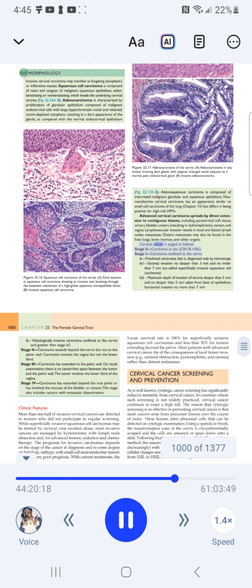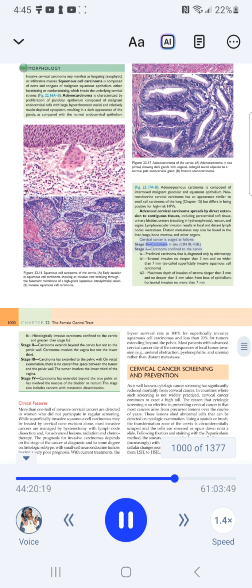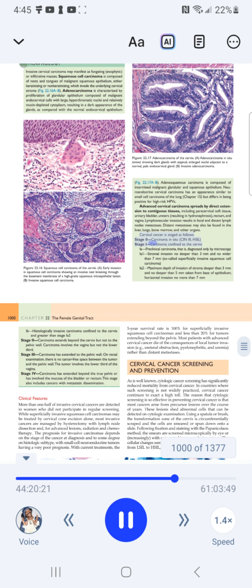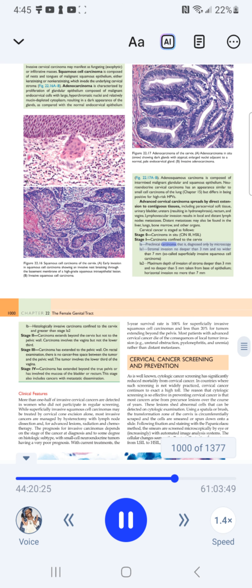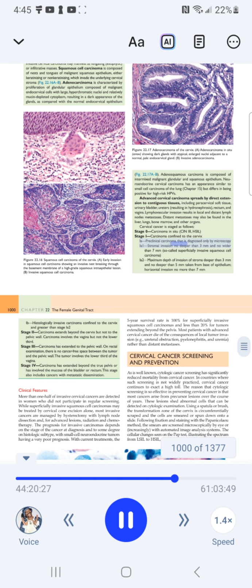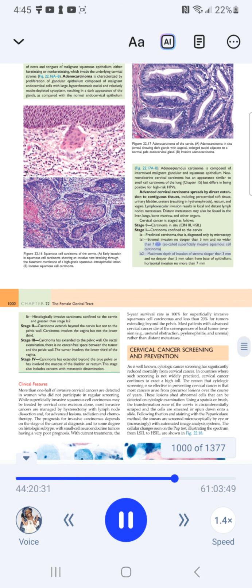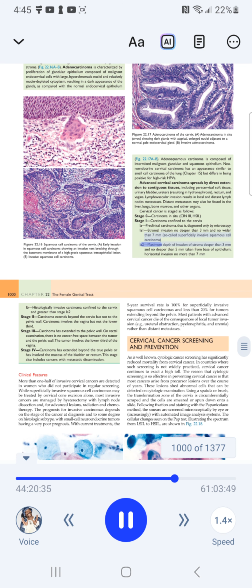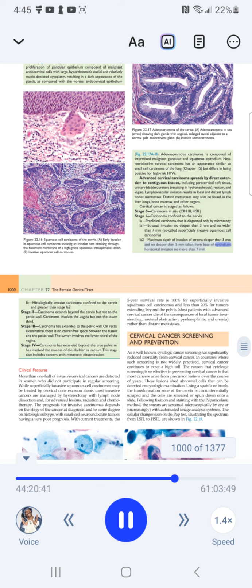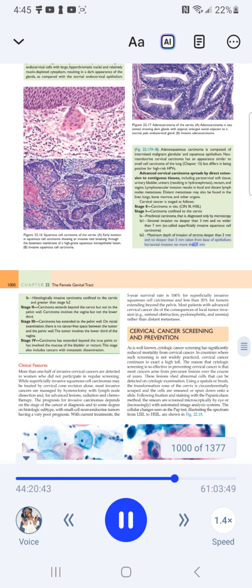Cervical cancer is staged as follows. Stage 0, carcinoma in situ, CIN 3, HSIL. Stage I, carcinoma confined to the cervix. IA1, preclinical carcinoma, that is, diagnosed only by microscopy. IA1, stromal invasion no deeper than 3 mm and no wider than 7 mm, so-called superficially invasive squamous cell carcinoma. IA2, maximum depth of invasion of stroma deeper than 3 mm and no deeper than 5 mm taken from base of epithelium. Horizontal invasion no more than 7 mm.